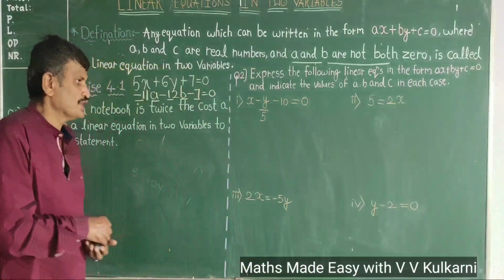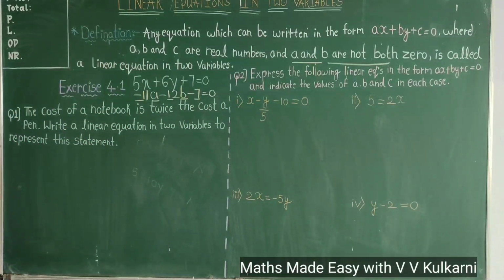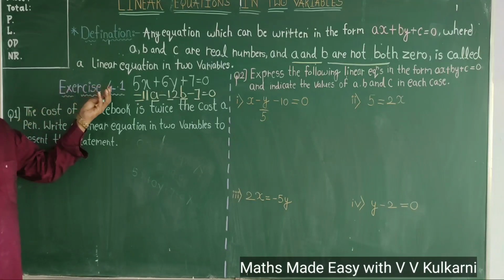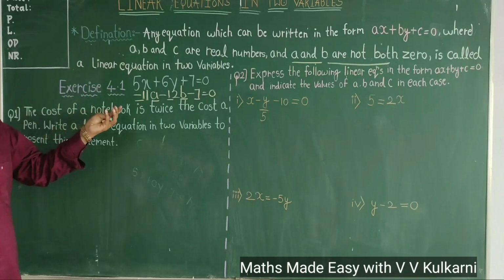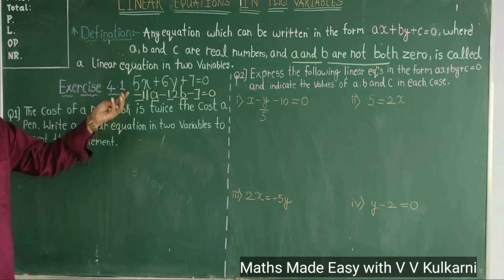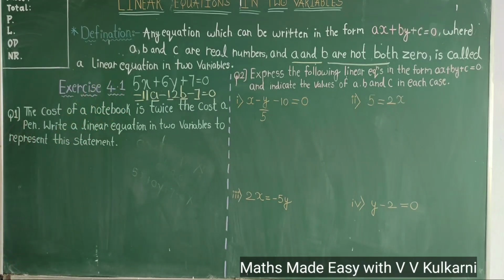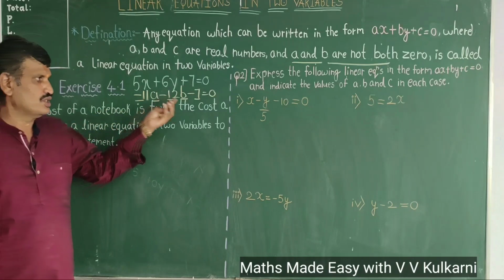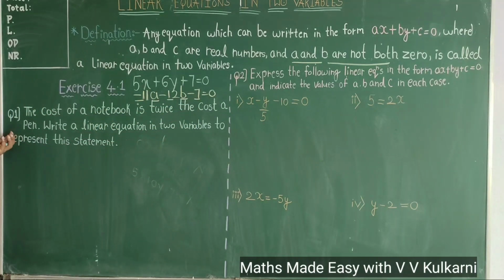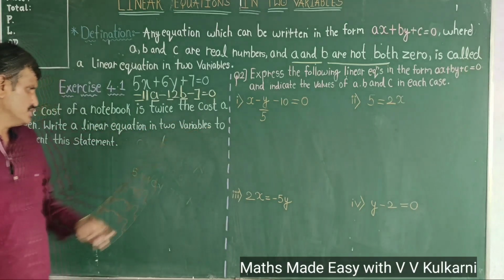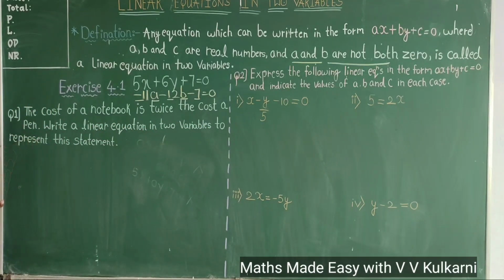Next question is, the cost in your textbook, he has given one situation and you have to convert that situation into a linear equation in two variables. What is the first situation given here? The cost of a notebook is twice the cost of a pen. Write a linear equation in two variables to represent this statement.